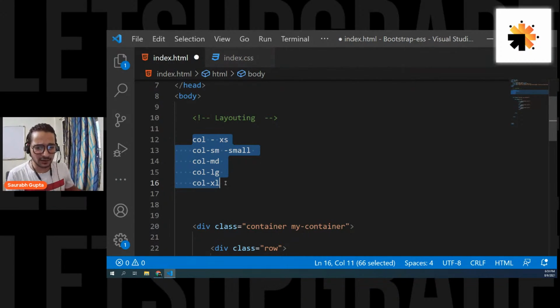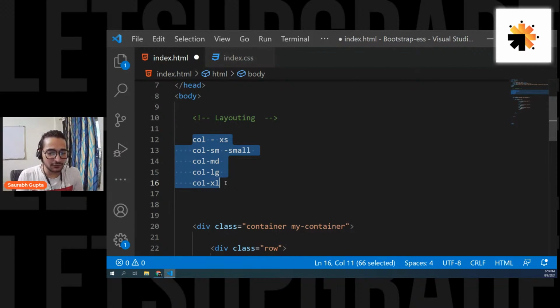Are we understanding this? What is the need of column? We also have width property. Yes, we also have width property, but you know, right? When you want to make your site responsive, you have to write media queries. Do we know that? Giri Babu, you know that, right? When you create a site for PC and when you want to make it responsive on mobile phone, you simply have to again write media queries, and then you have to write CSS again just to maintain the width, right? So now you'll understand how this is actually helping.